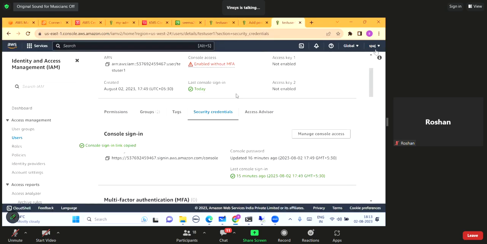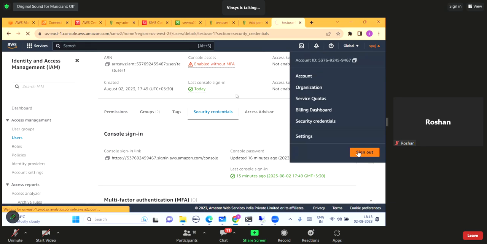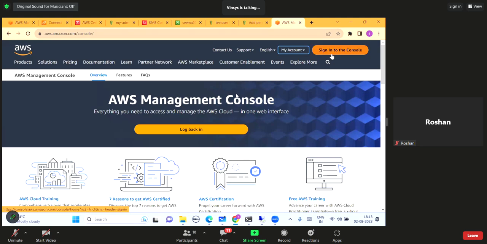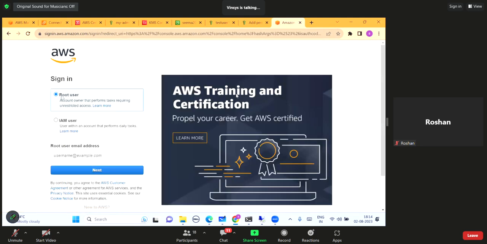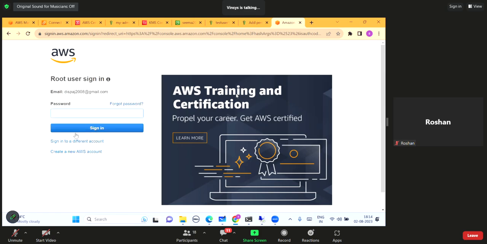Let me show you. If I just log out from my account here, this is my root account. I'm doing everything using my root account. If I want to sign into the console, I am going to use either the root user or the IAM user. There are two options to log in. If I use root user, I have to provide the email ID. And if I'm using IAM user instead of root user, let me select next.